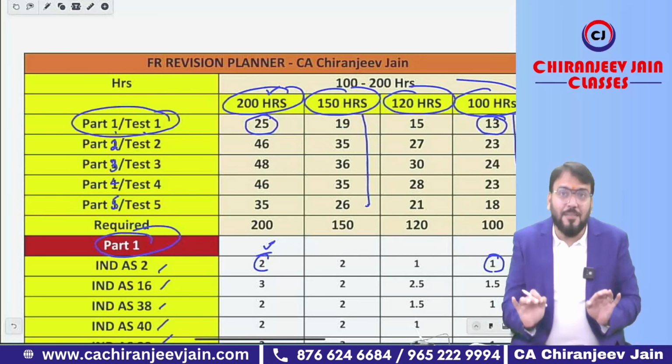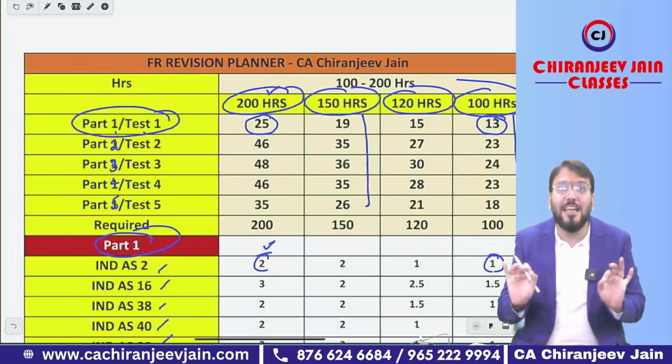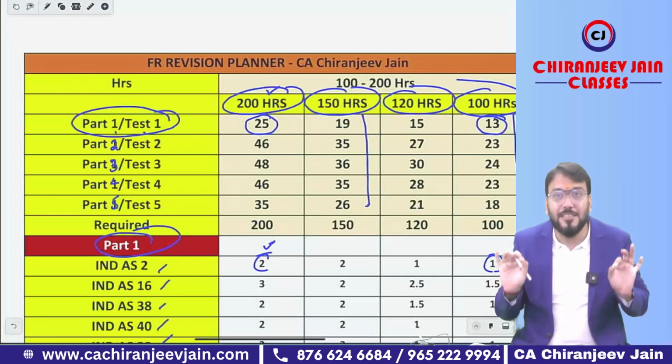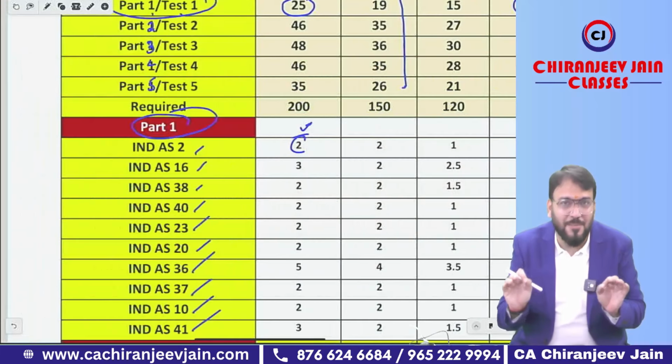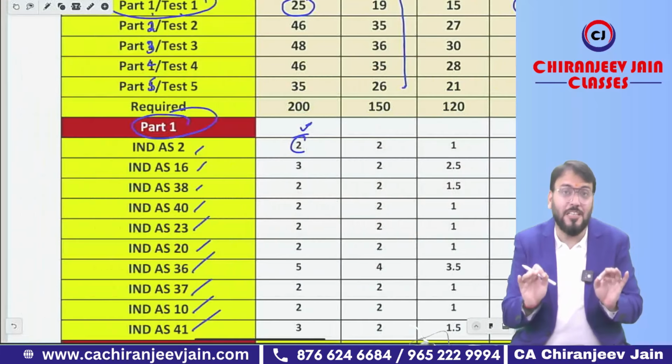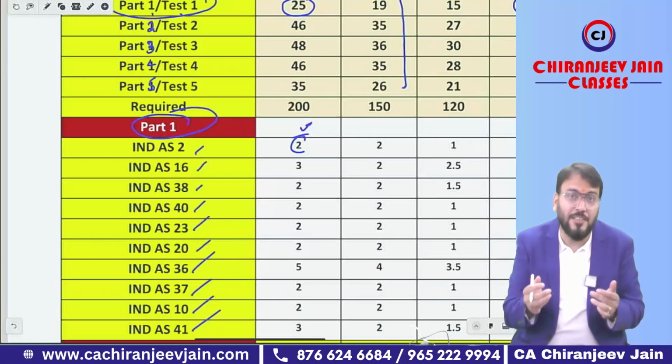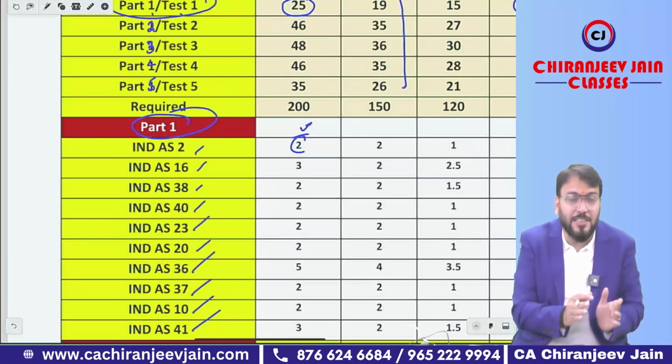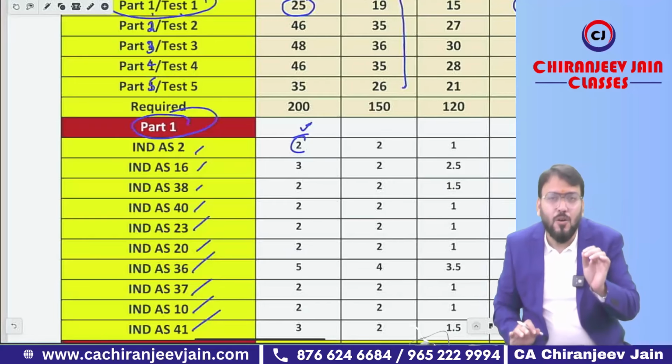Got this point? Once again, I will say this time, say no to selective study. No to selective study. This was the FR revision plan. Now, as per the request of many students, because many students have requested me that they want to listen to some chapters, for example, the consolidation chapter, business combination chapter.